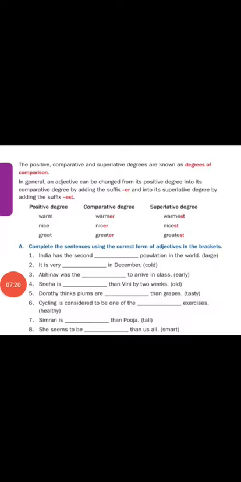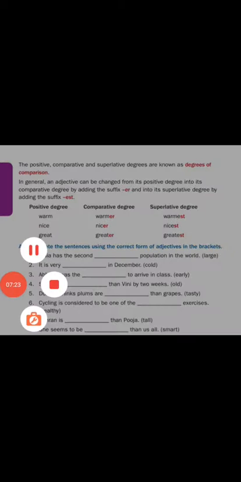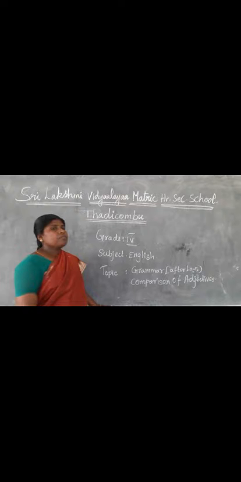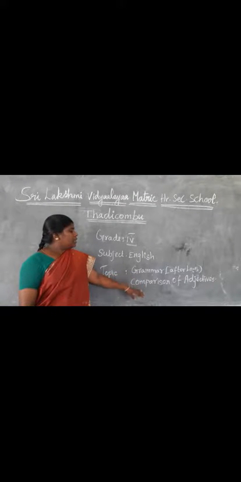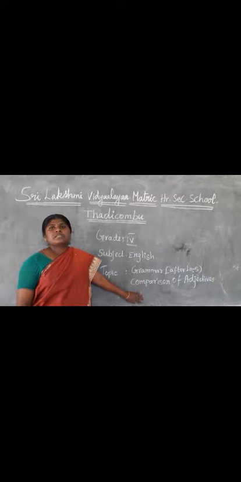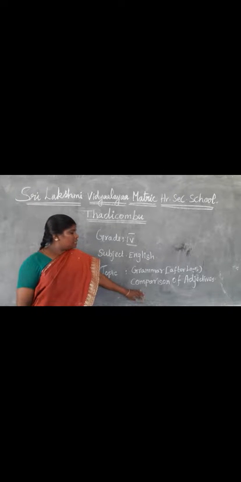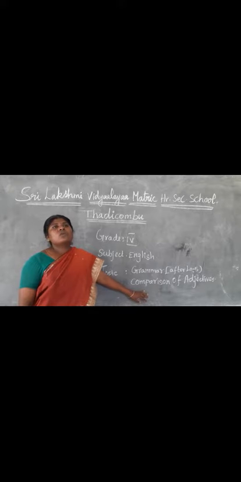Okay children, this is the class. In this class, we learned about the grammar topic comparison of adjectives. It is given after lesson 5. How we have to compare the things: normally we say it is good.